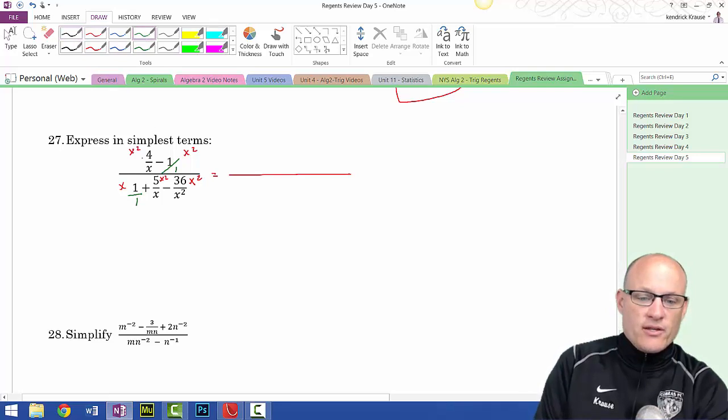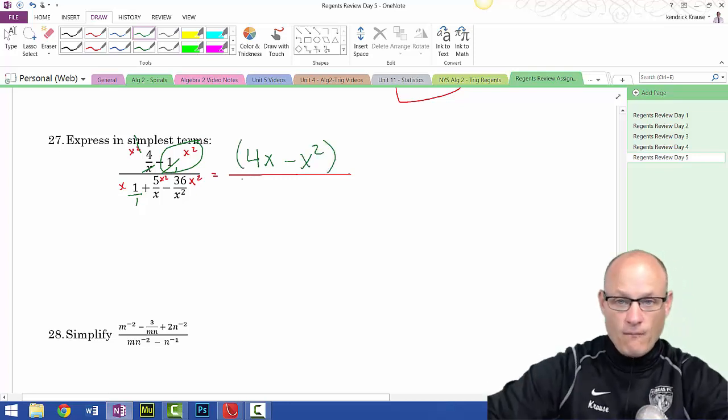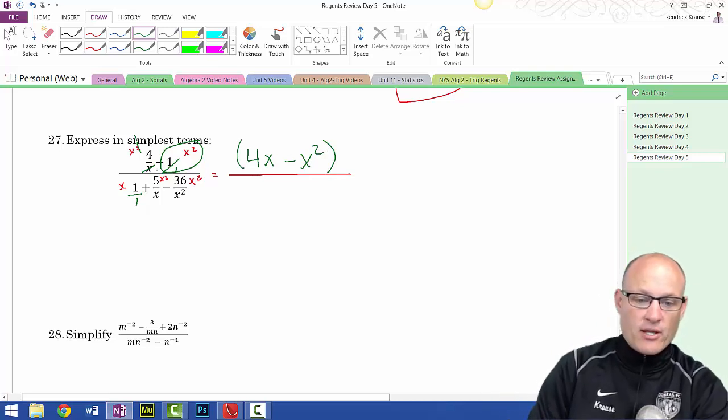Let me use green. This x cancels with one of these x's, and it leaves me 4x. Nothing cancels here, so it's just minus x squared. It's a married couple. Marry them. Put the rings around. Double parentheses. Rock and roll. By the way, I multiplied through by x squared, not just by x. So this is x squared plus 1, x cancels here, 5x. These x squareds cancel, minus 36. Oop! All right, so I don't want any comments. This is a married triplet. I guess we got 3 people married here, but it's adding and subtracting, so you cannot cancel.